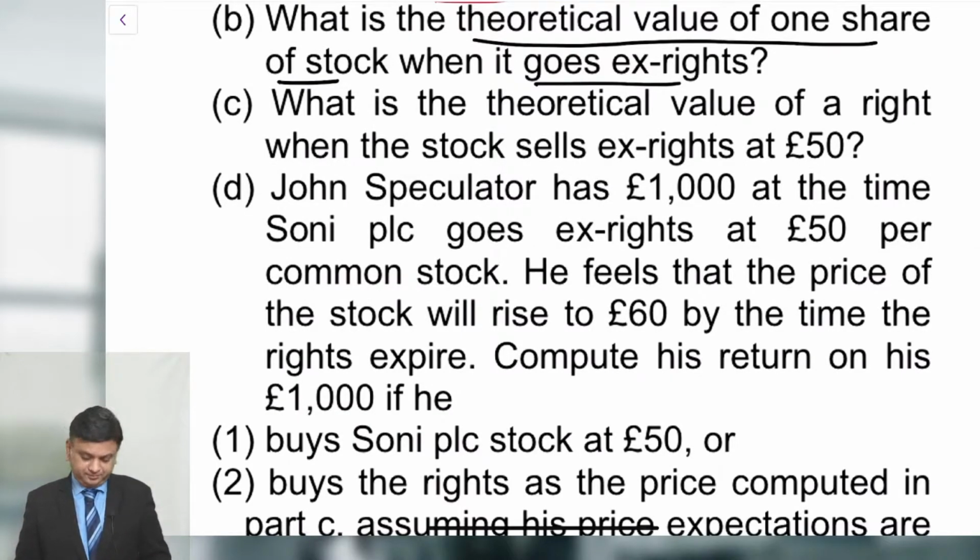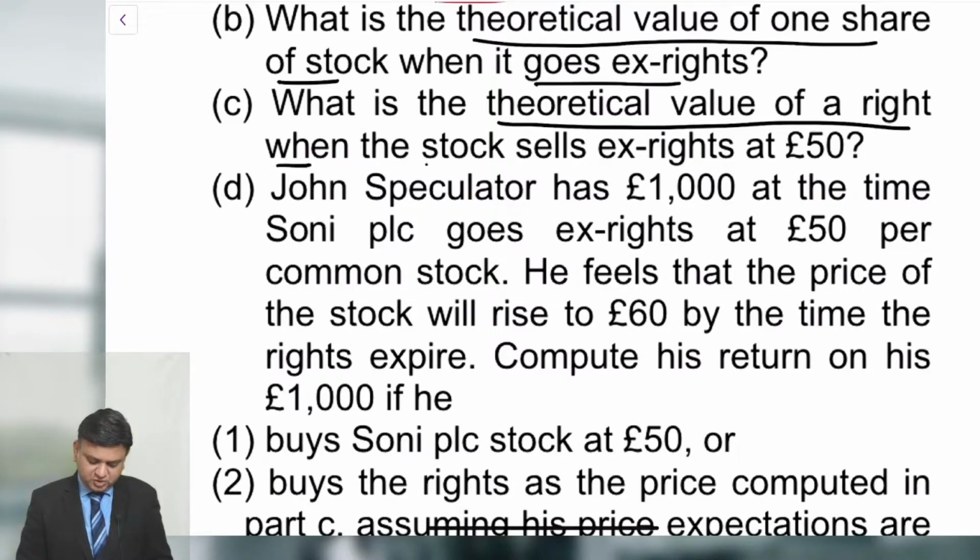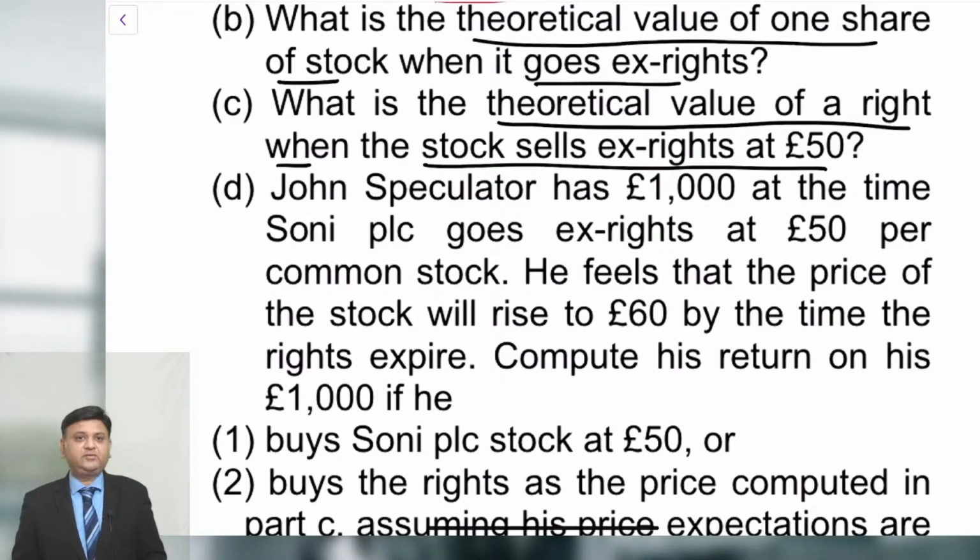C question. What is the theoretical value of the right when stock sells X right at £50?